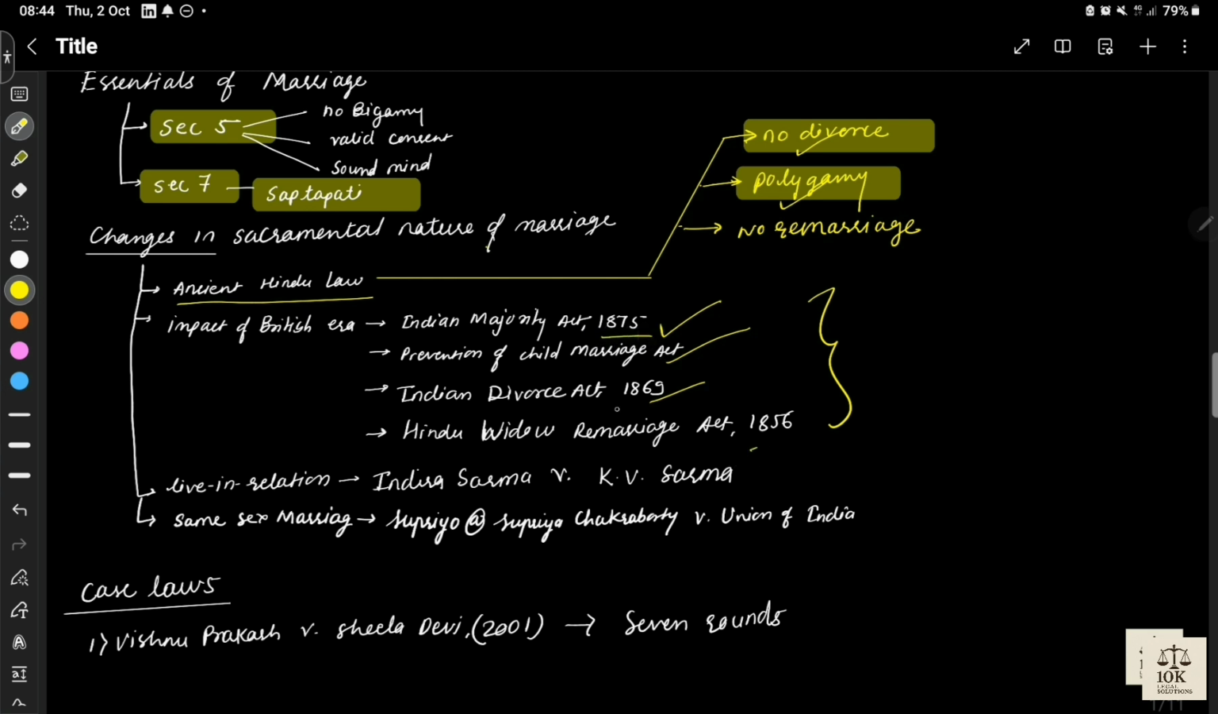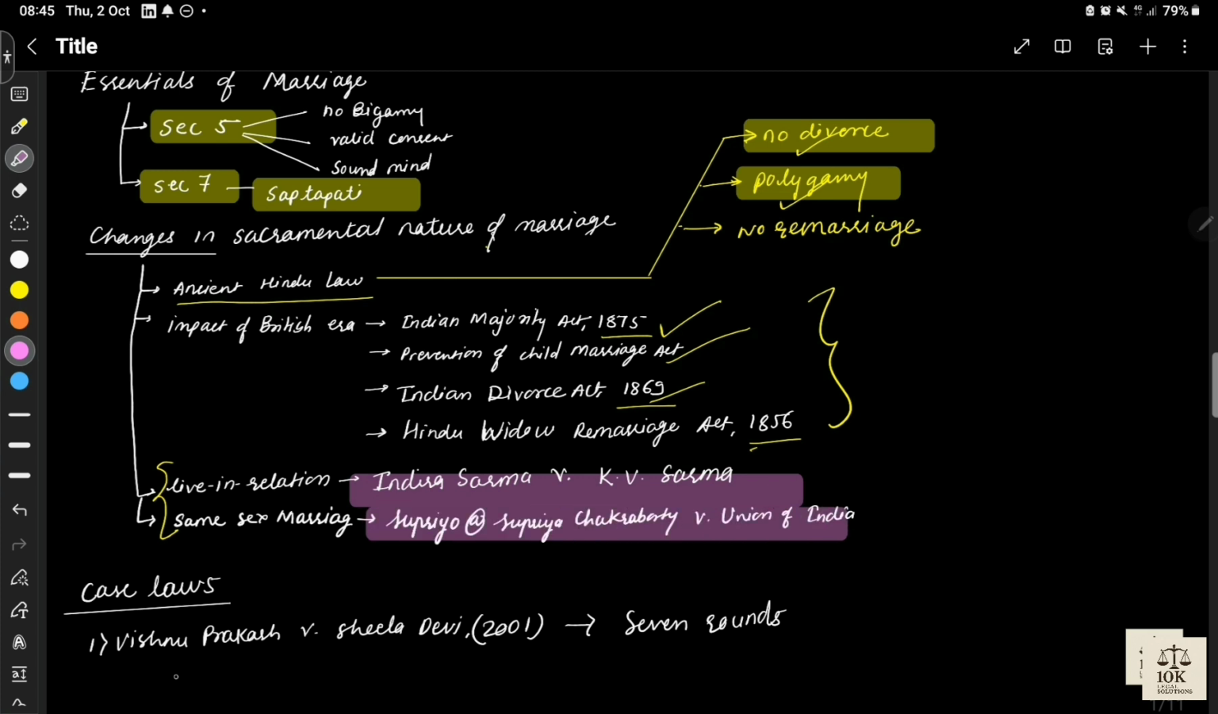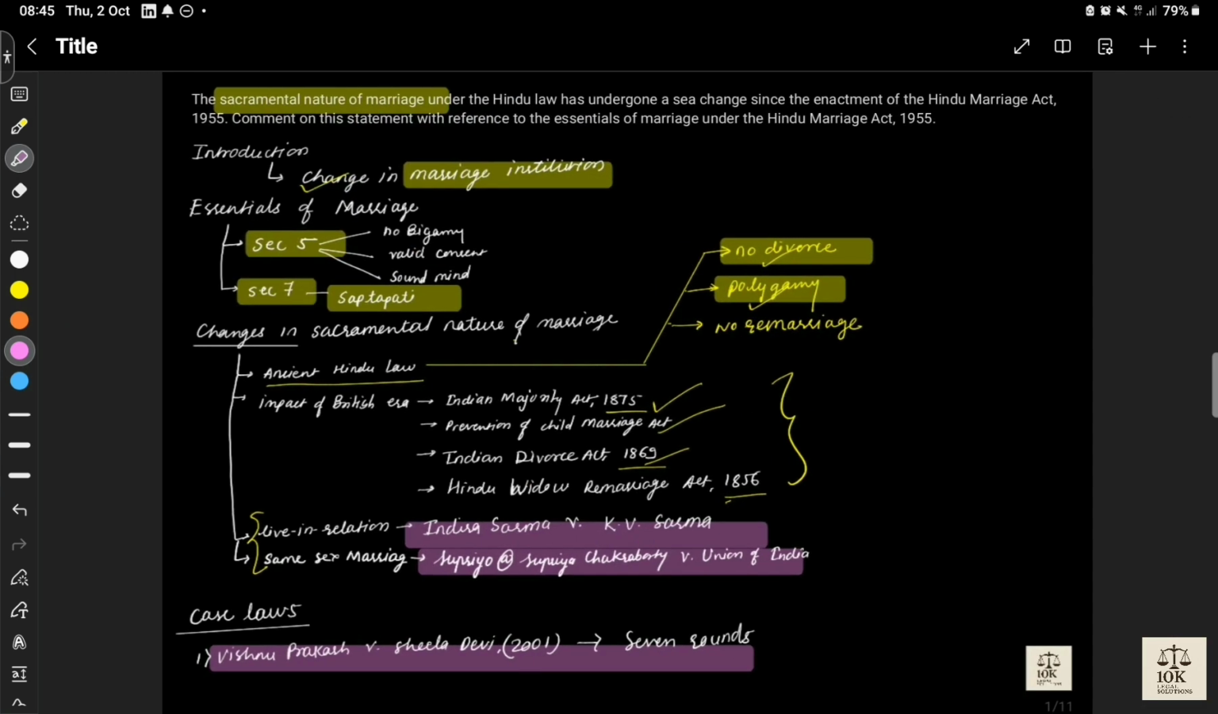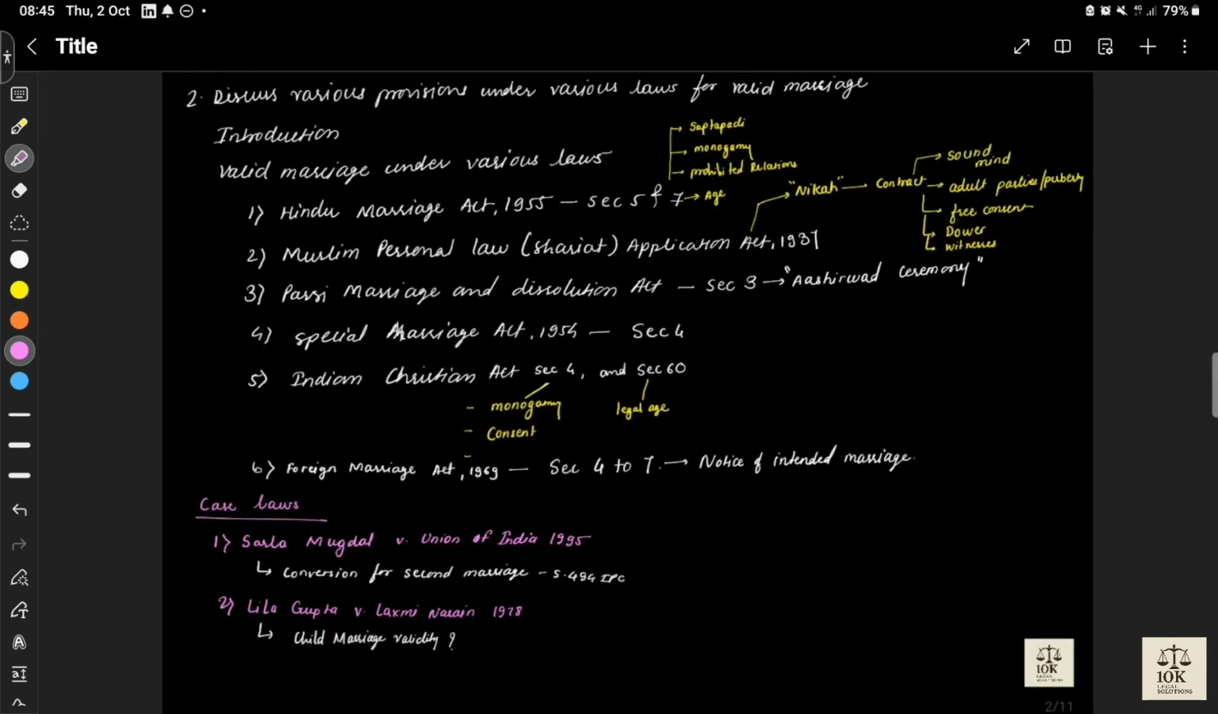You must make sure that you are writing the right years. Then the recent concepts of live-in relationships and same-sex marriage. These are important case laws, and you should know about these cases. Then this case is important while discussing what is meant by seven steps around the sacred fire. The Supreme Court in this case held that 7 steps mean 7 rounds. So these are some important points you can write in your answer. Okay, coming to the next question.